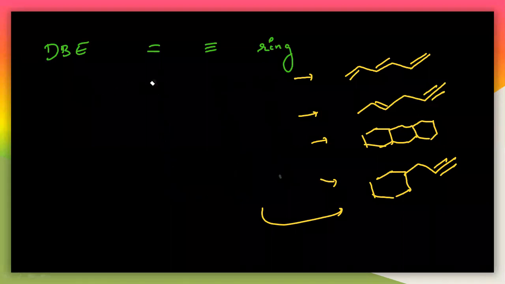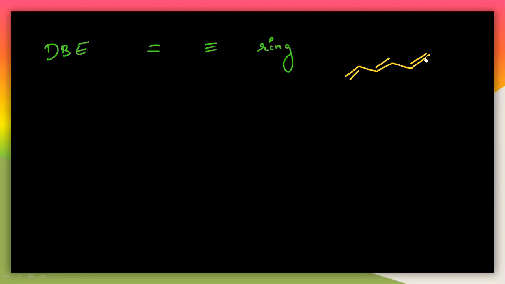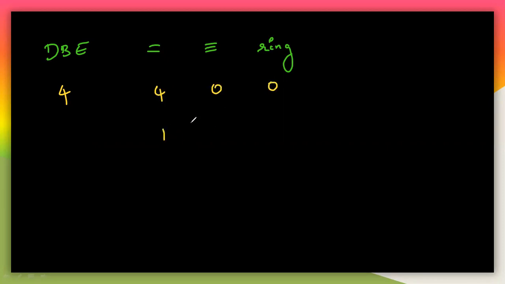So if the double bond equivalence is 4, what happens here? So you can also see the structure for that. So for a double bond equivalence of 4 here, the possibilities are, there may be 4 double bonds, 0, 0. So there may be 1 double bond. So the remaining must be 3 here. So if you write 1, then definitely 2 are completed. Then you can write 1 ring also. See here, totally which is 4. So here 1, here 2 and here 1. So totally which is 4 here, like this.